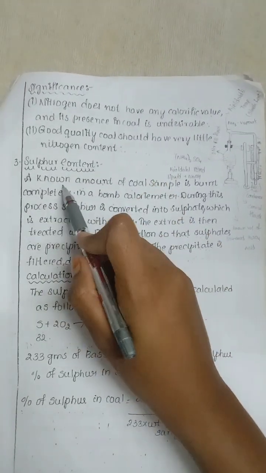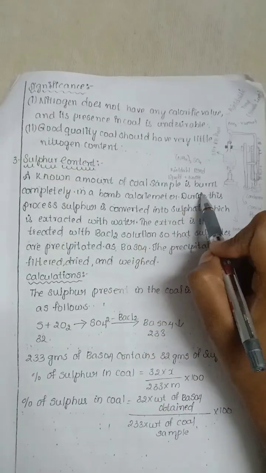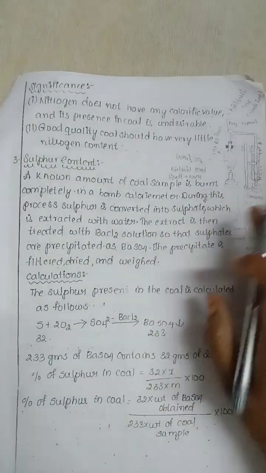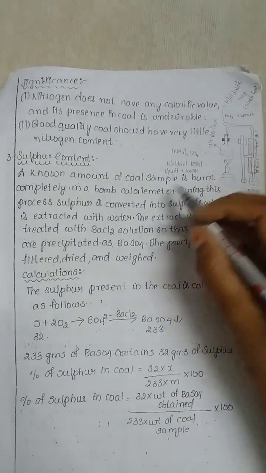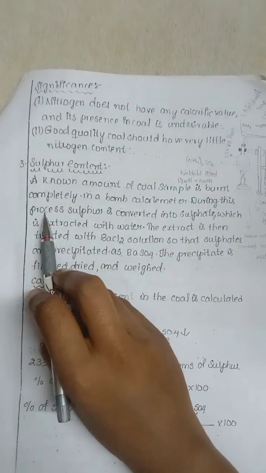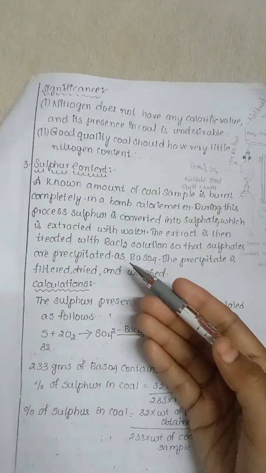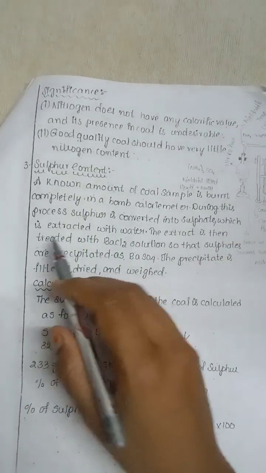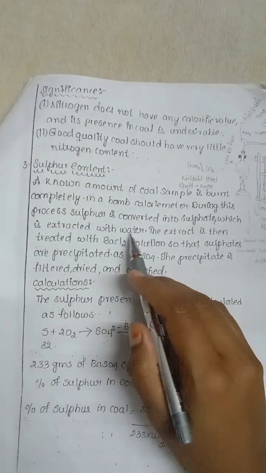During this process, a known amount of coal sample is burnt completely in a bomb calorimeter. During this process, sulfur is converted into sulfate, which is extracted or absorbed with water.